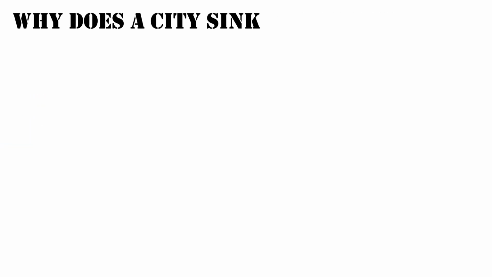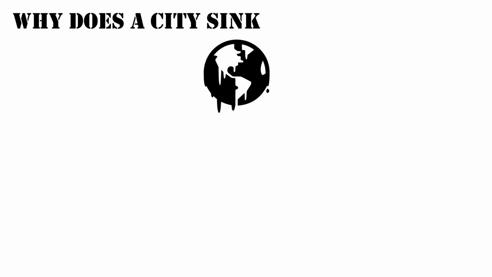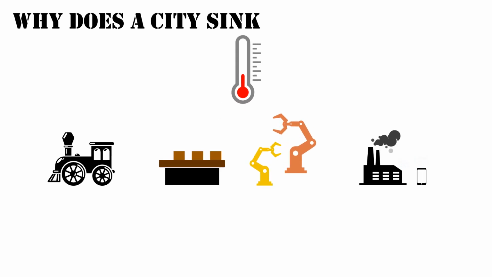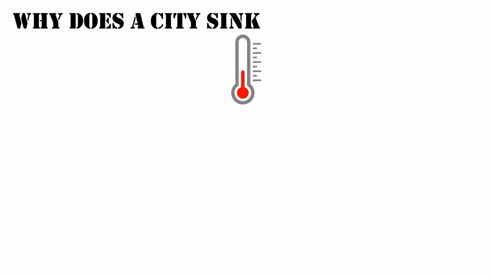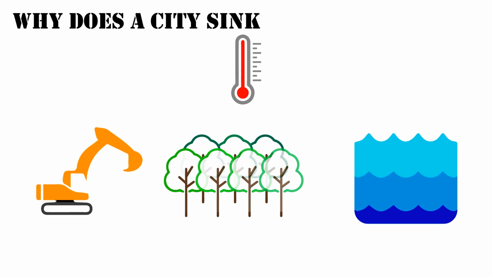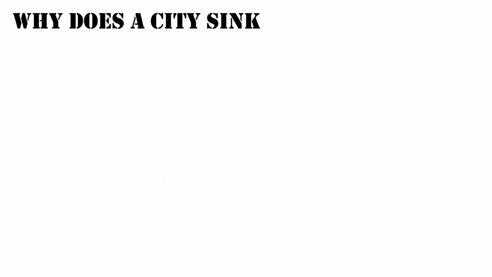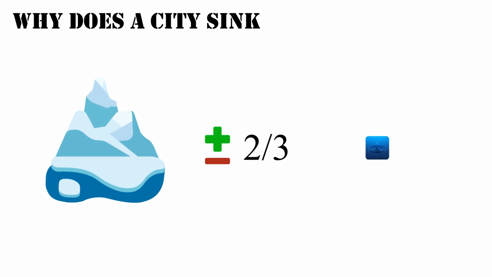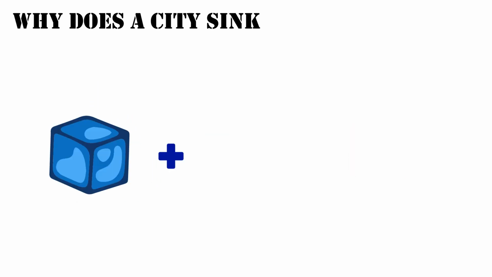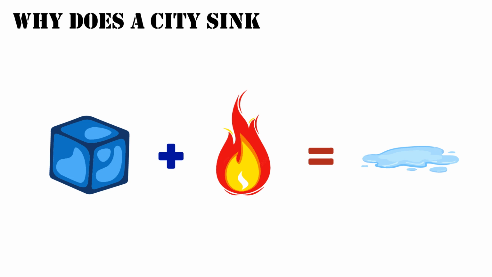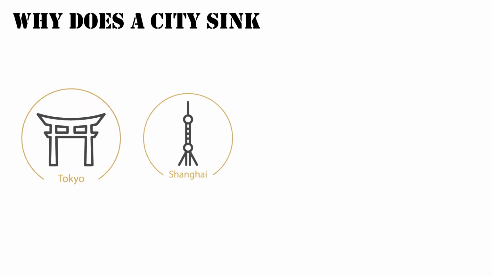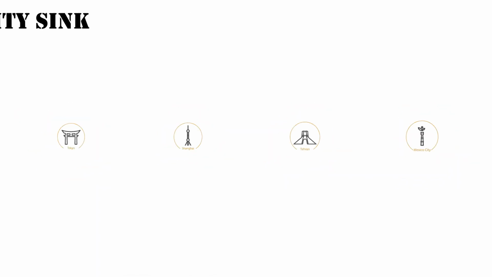The reason for the constant increase of sea level is global warming, which started since the first industrial revolution, and it leads to an increase of temperature in the sea. This is intensified as more and more trees are cut down. Due to this, ocean water expands and increases in volume. Land ice, which stores nearly 2/3 of the world's fresh water, is shrinking because of the temperature rise. The ice lost from heat adds water to the sea, thus causing the sea level to rise. A few examples of sinking cities are Tokyo, Shanghai, Tehran, and Mexico City.